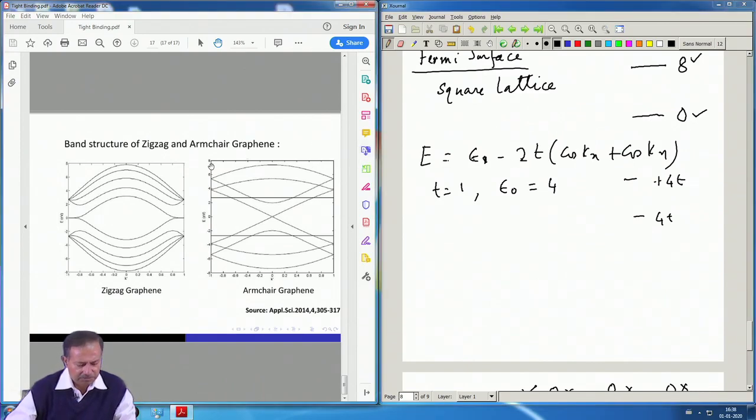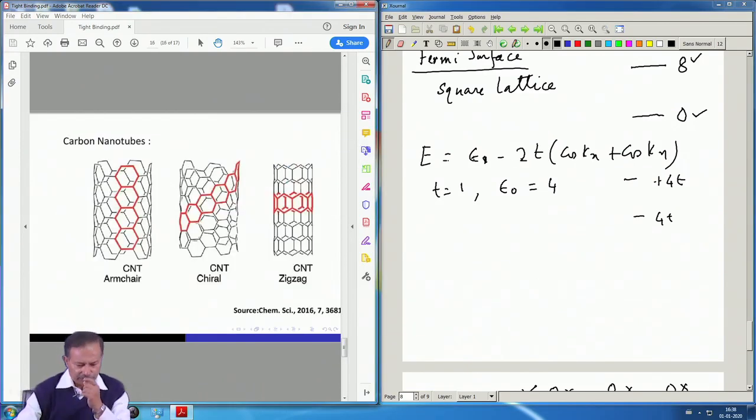from the applications point of view. Now, there are two very common carbon nanotubes. Carbon nanotube is nothing but a graphene sheet folded into a tube. Although this came earlier than graphene, single layer graphene was only in the last couple of decades something people have been able to use, but this nanotube has been in existence for a little more time. This came earlier, and there are two kinds of arrangements.